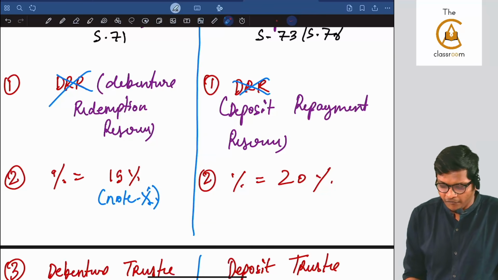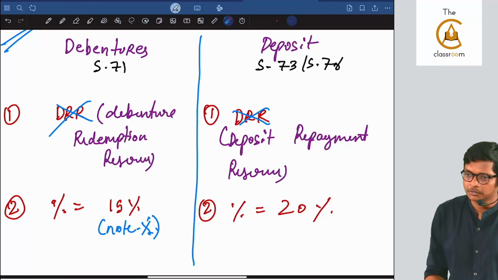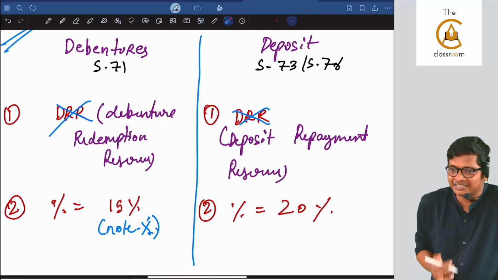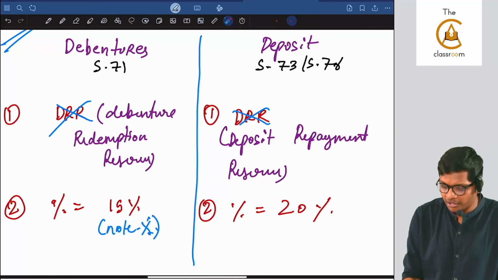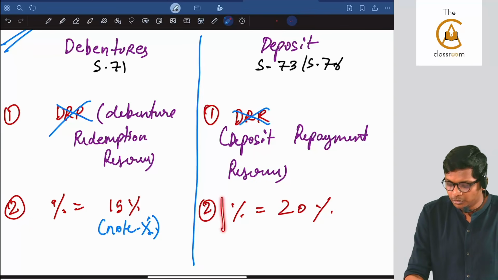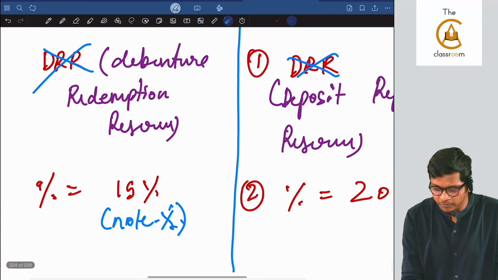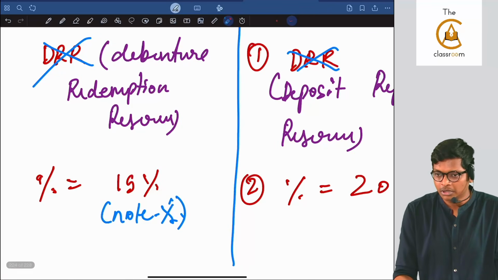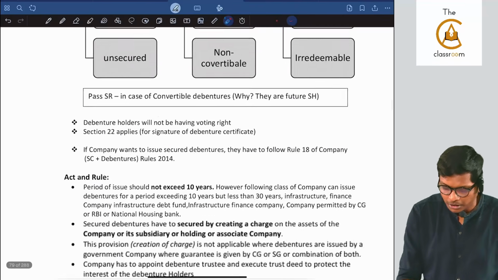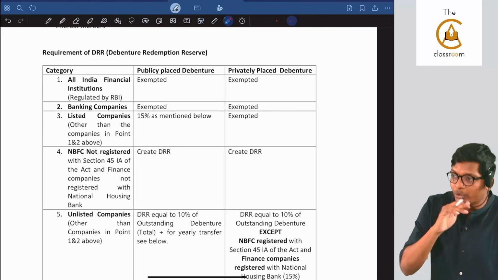Next, for debentures, the standard percentage is 15% DRR reserve. When I do the computation, you will understand. But let me finish the 9 differences, then I will come to explaining what DRR is in the end. For deposit, how much, guys? 20%. Deposit is easy, guys. 1%, 20, game over. But for debentures, I clearly mentioned, read the note: if you don't know any percentage, write 15. But in the material, we have another box, which I will again explain when I am doing DRR, not now.